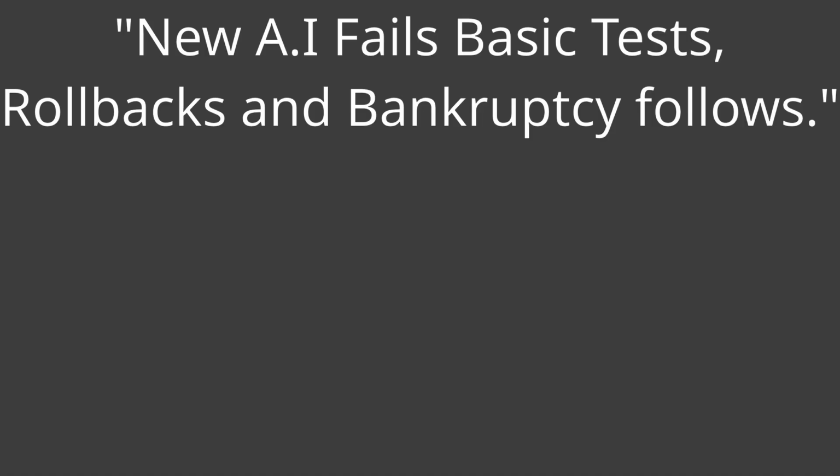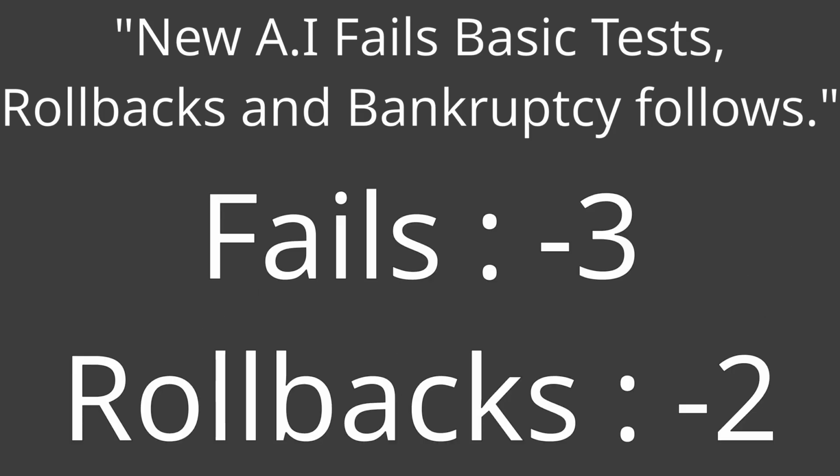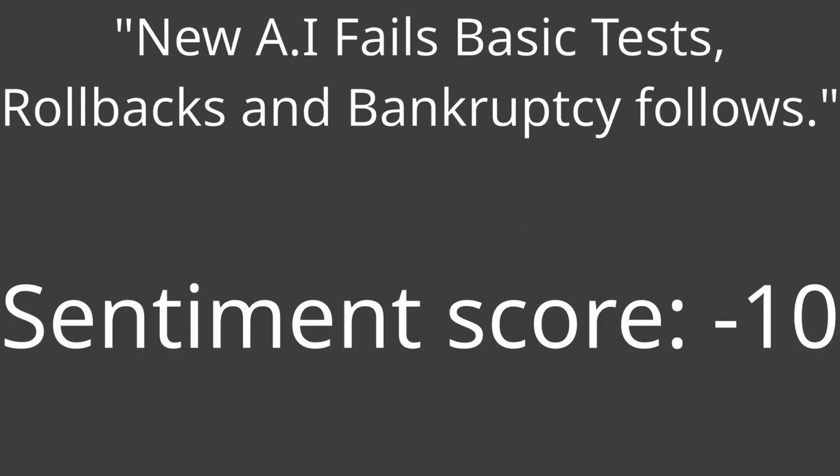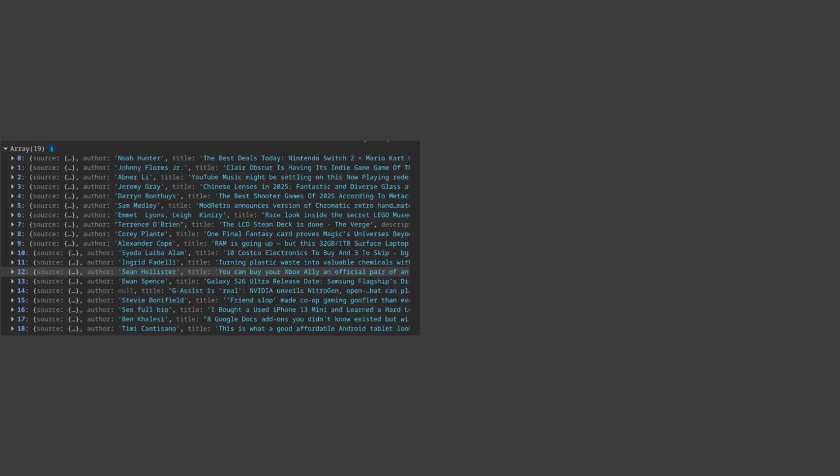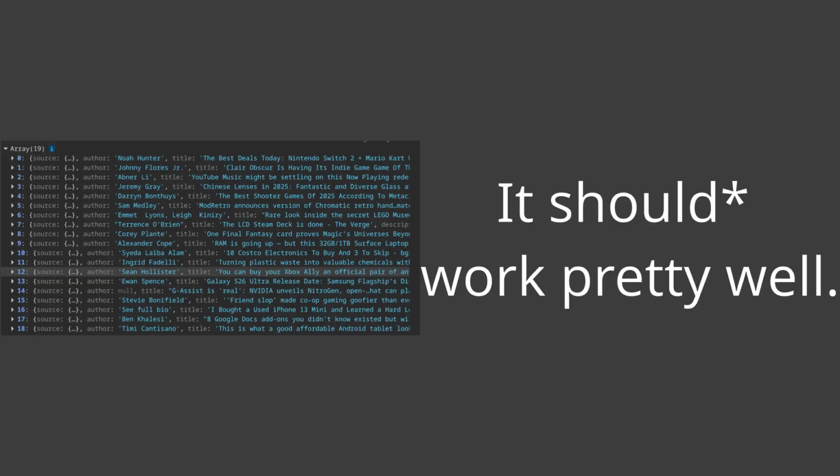For example, if a headline reads, "New AI fails basic tests, rollbacks and bankruptcy follows," our calculator can pull out words like fails, rollbacks, and bankruptcy to generate a sentiment score. Of course, this method does come with certain drawbacks like biases for certain words, but with the direct language of headlines of news articles, it should work pretty well. Let's work on a basic implementation of this tokenization. Okay, 3, 2, 1, let's jam.